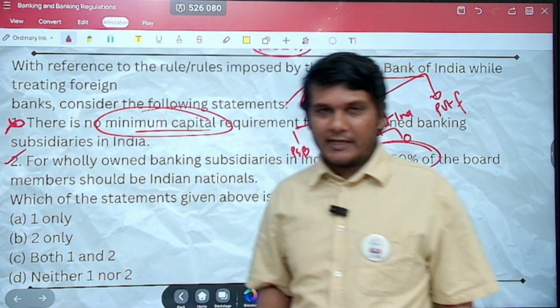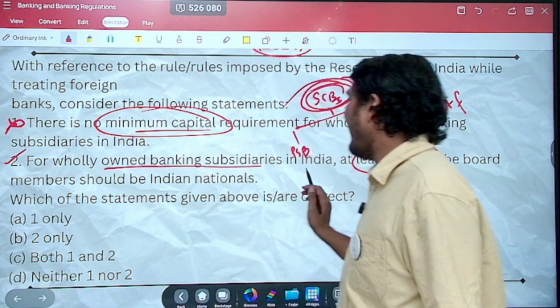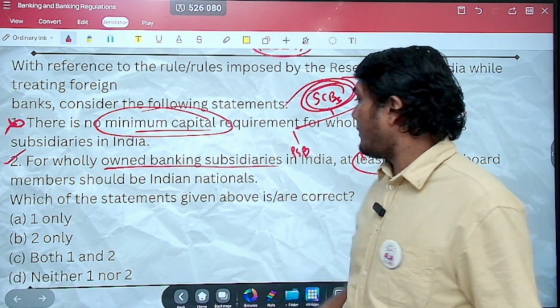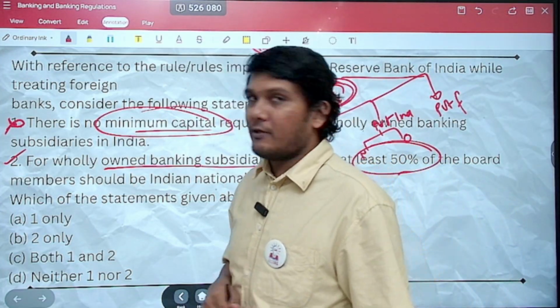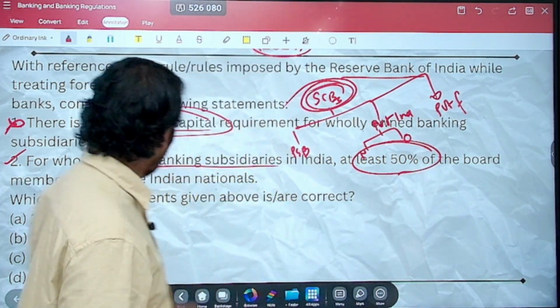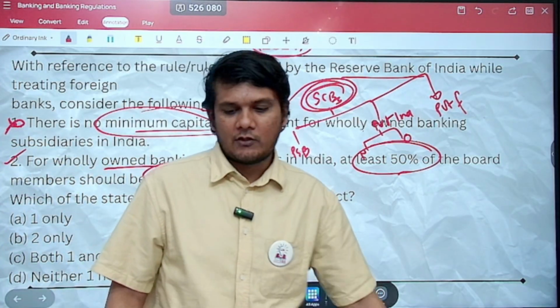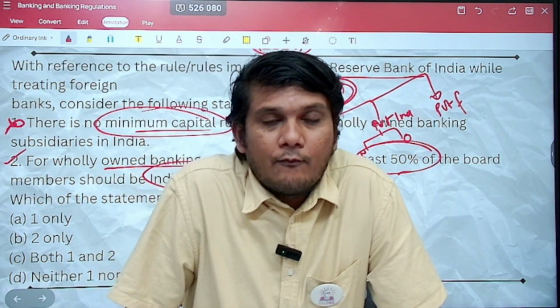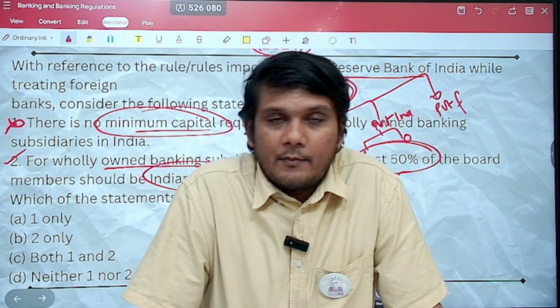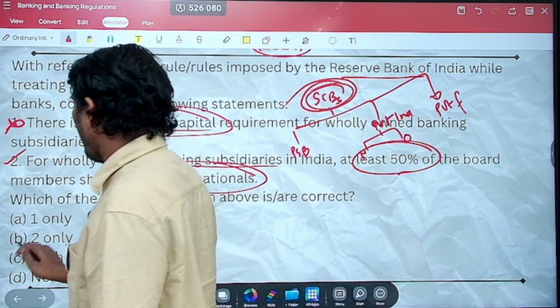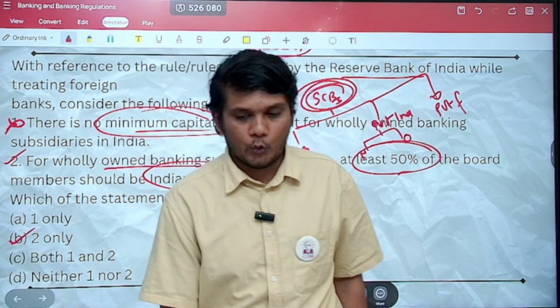Statement 2, however, is correct. For wholly owned banking subsidiary in India, there needs to be at least 50% of the board members who should be Indian nationals. This is an addition. This is a particular requirement for the foreign scheduled commercial banks. So the second statement is right. So the correct answer here is option B, that is 2 only.